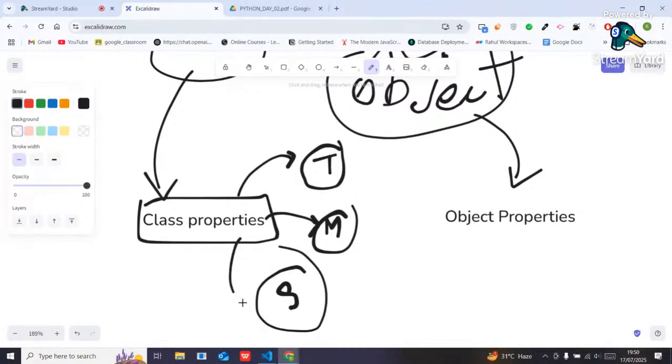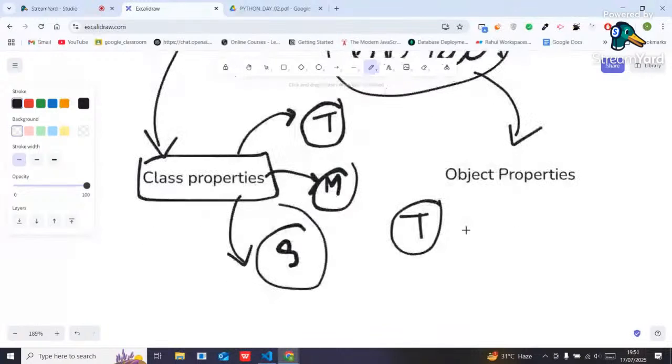So for this Suzuki also, the same properties will be there. So from here I can say that the class properties will be the same for each and every object. Got it? But suppose Tata wants to add some more specification, like the engine type will be petrol. I don't want four gears, I just want two gears. Okay, Tata wants an electric car. So that is the specification for only Tata.